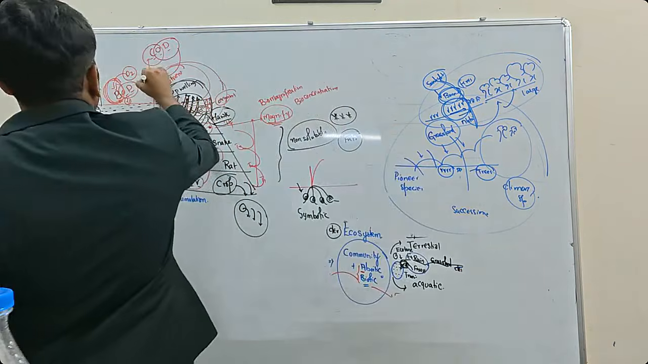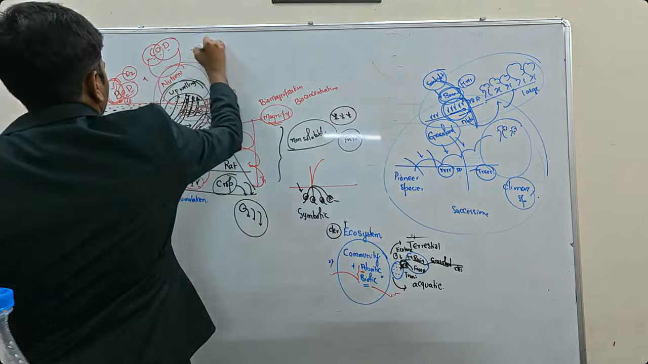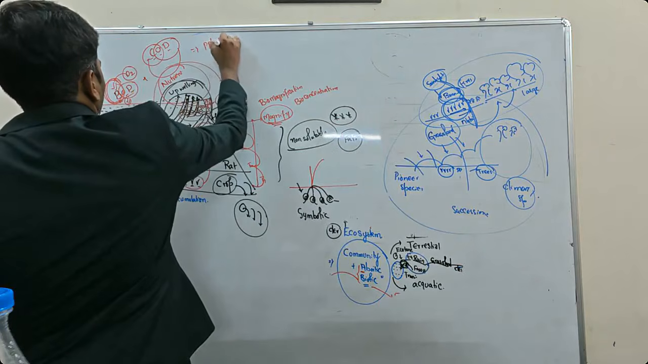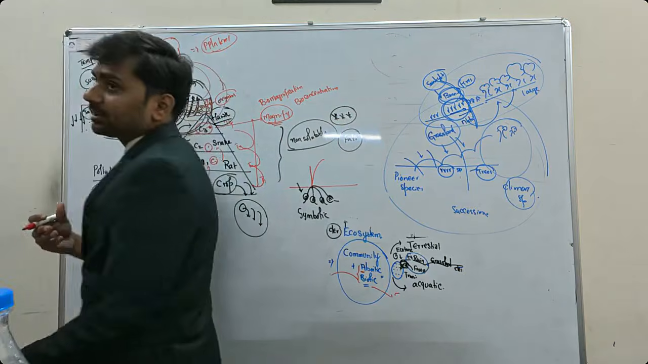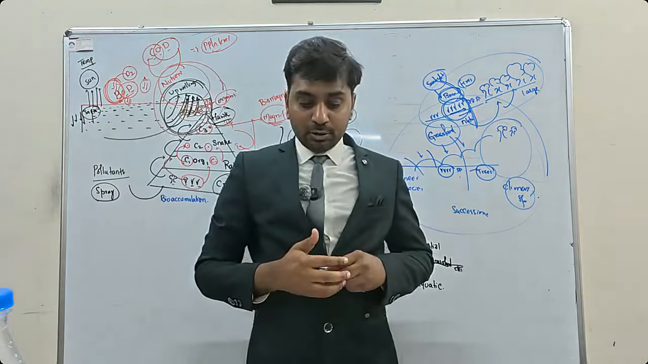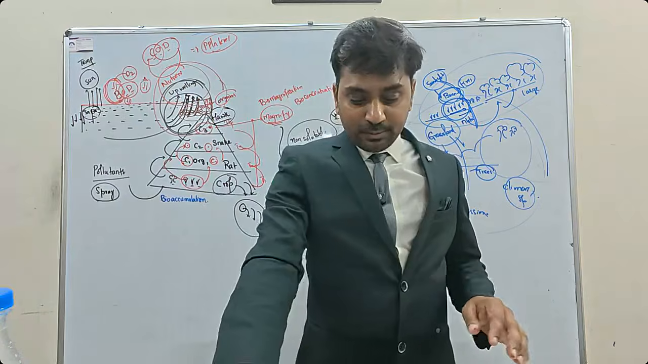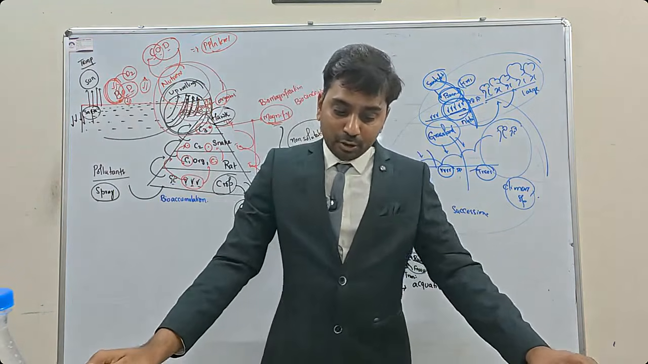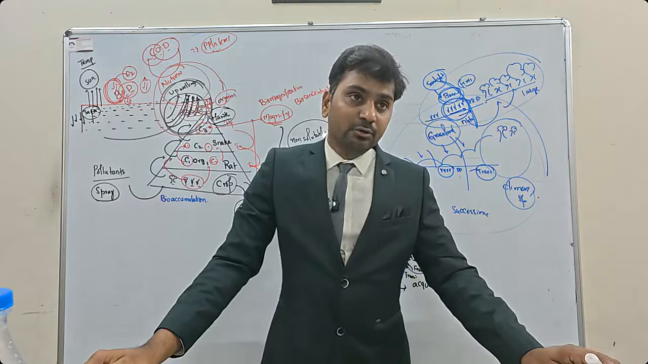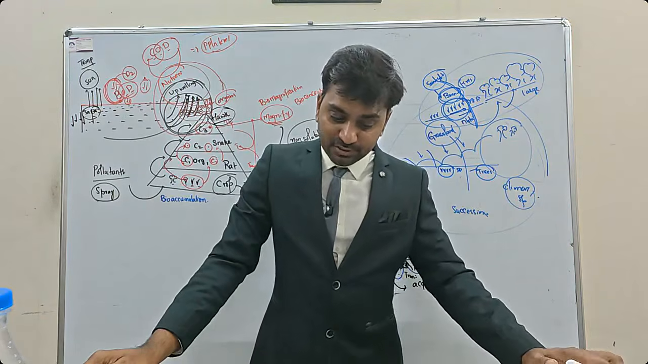So BOD, COD indicate what? The pollution levels. The more the pollution, the more will be the oxygen demand consumption. So biological oxygen demand is a standard criteria for pollution measurements in aquatic ecosystems.